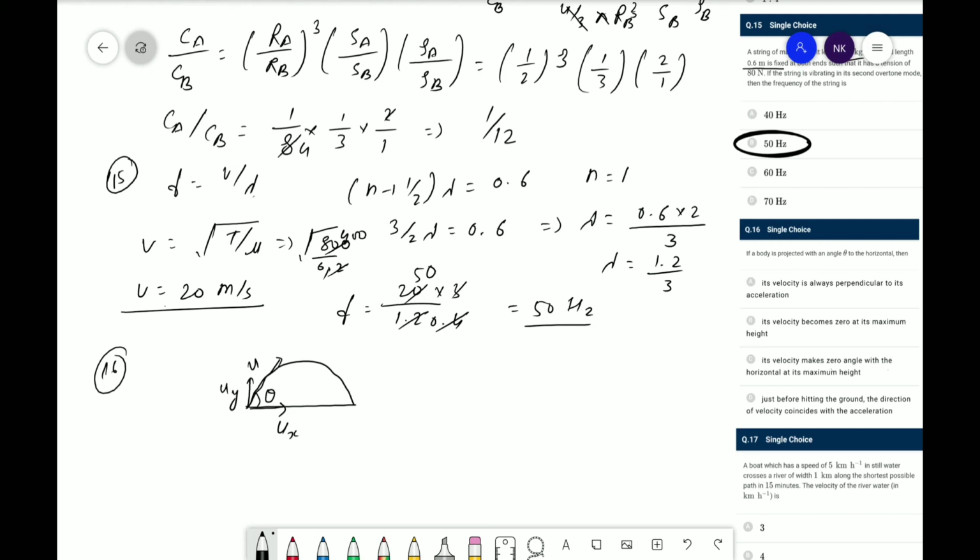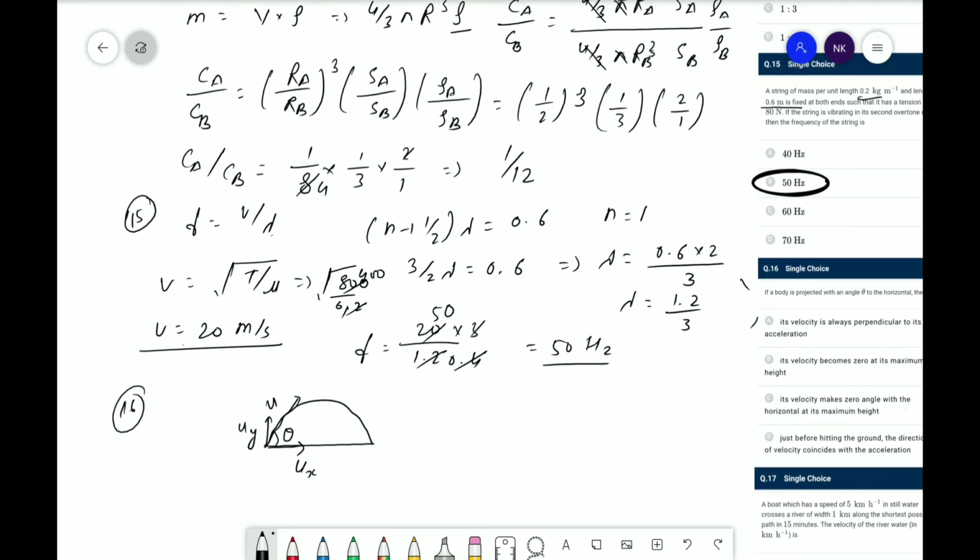You can see that a is equal to dv upon dt, which is not perpendicular.